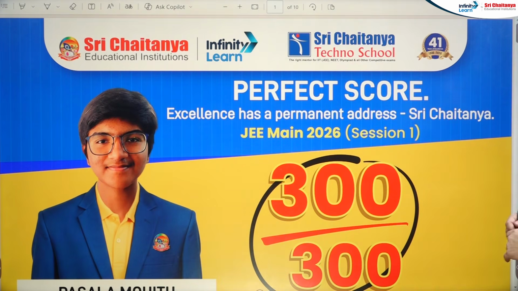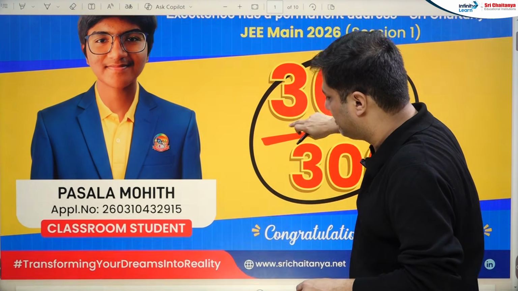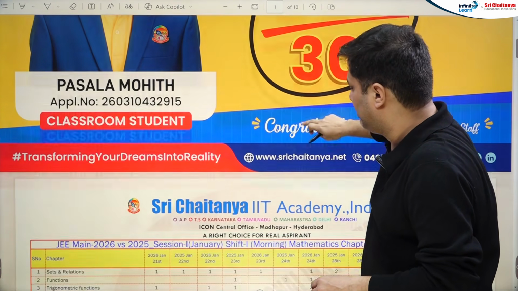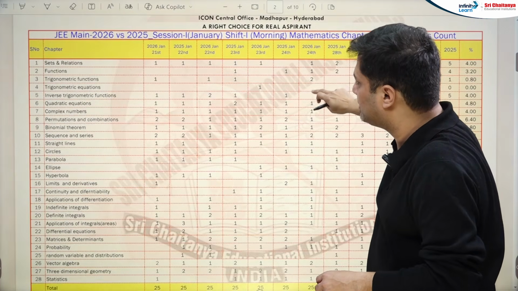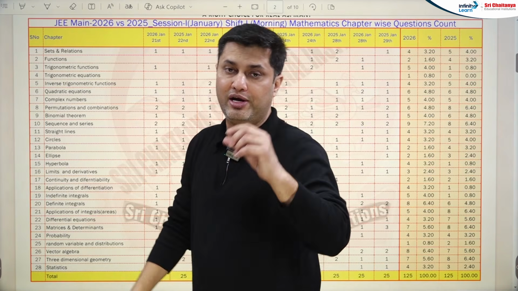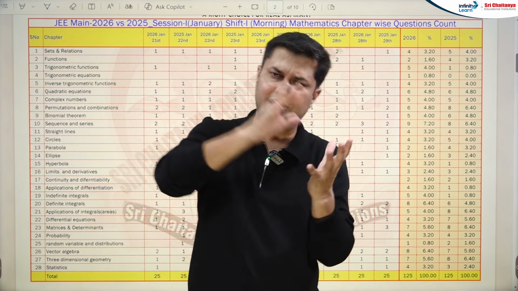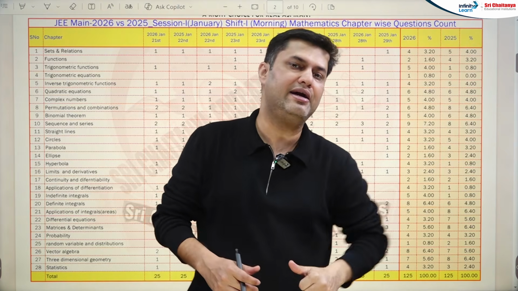Okay, so let's start with the mathematics portion. Chapter-wise, 2025 and 2026, what is the comparison in mathematics for every chapter? Like the weightage has been increased, or decreased, or is actually constant for every chapter. Let's see in a detailed manner.